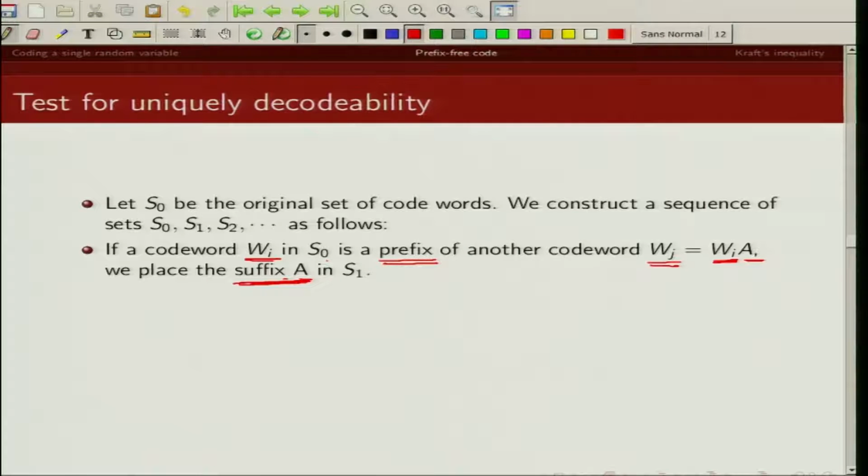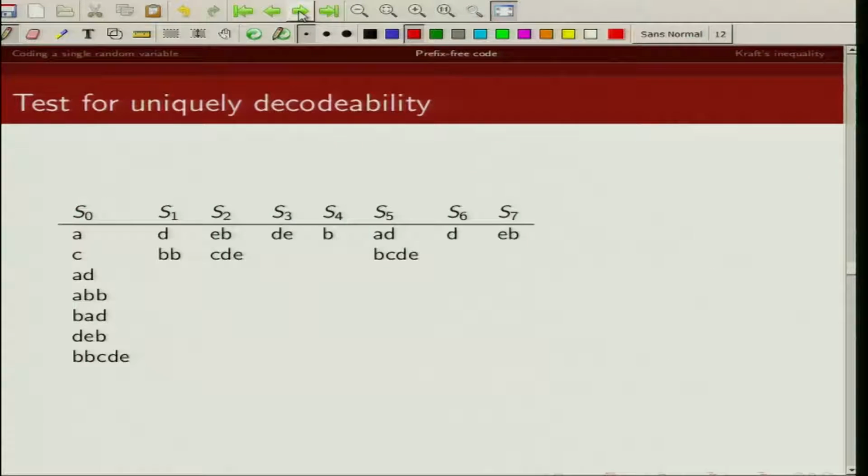Okay. Now to explain this, let's fast forward and look at this example. I have this set of code words: A, C, AD, ABB, BAD, DEB and BBCDE. Now let's look at these code words and see if any of them is a prefix of any other code word. Let's look at A. Is A a prefix to any other code word?